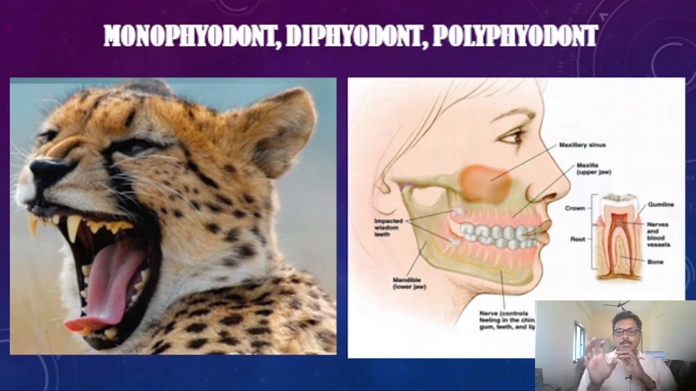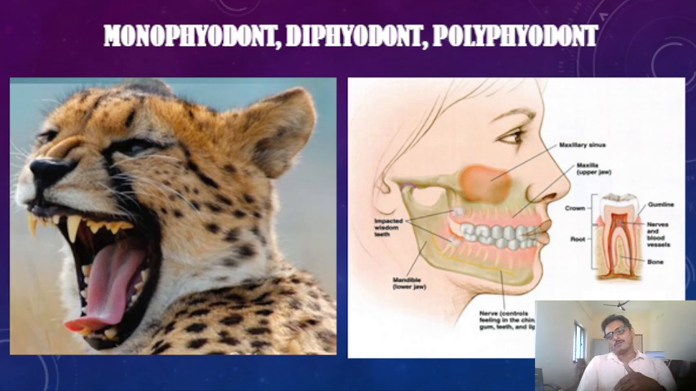If an animal has 2 successions of teeth, for example, one set of teeth in the childhood, those are generally called deciduous teeth, or milk teeth in human beings. They will be removed, and after that, the permanent teeth will come. That type of dentition is generally called diphyodont dentition.